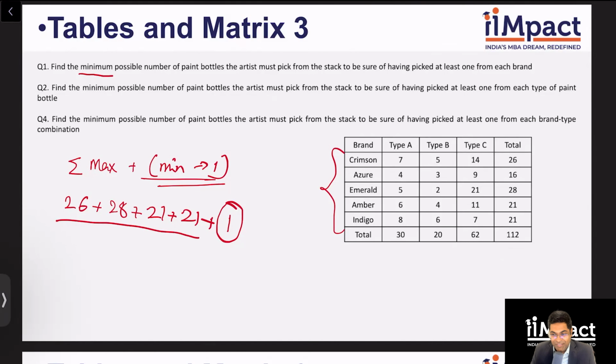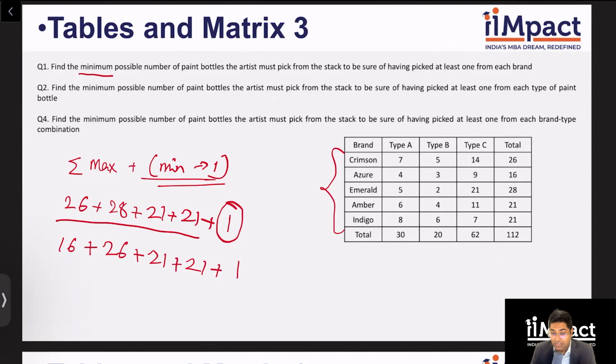What if we do the opposite? Let's just brainstorm. What if I take all 16 from Azure, 26 from Crimson, Amber 21 and Indigo 21? Let's see what happens if we do that, and I take one from Emerald, suppose.